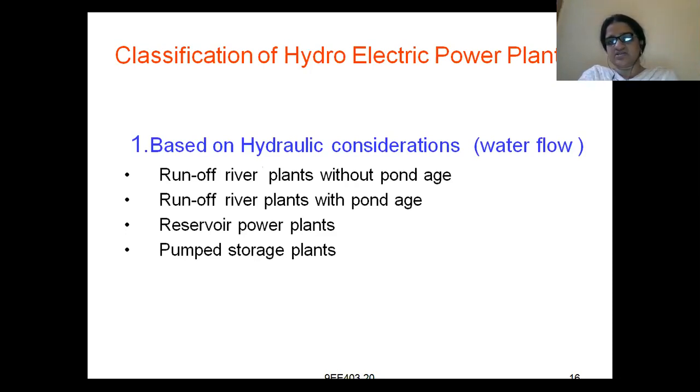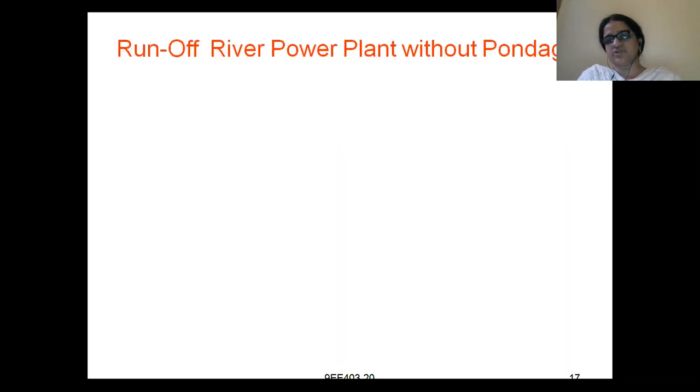There are four types: runoff river plants without pondage, runoff river plants with pondage, reservoir power plants, and pumped storage plants.